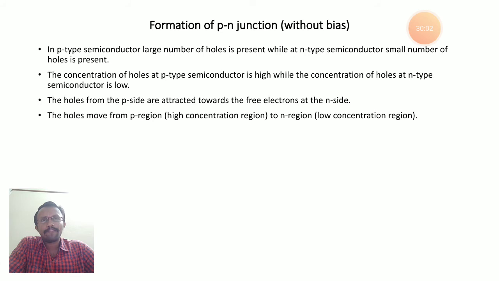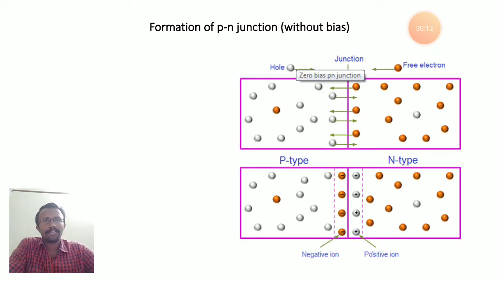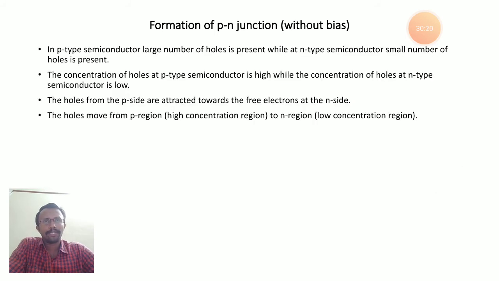That's why electrons move from the n region to the p region, and holes move from the p region to the n region. I hope everyone understood clearly. This picture clearly explains the movement of electrons from n-type to p-type, and the movement of holes from p-type, or the p region, to the n region, or p side to n side.